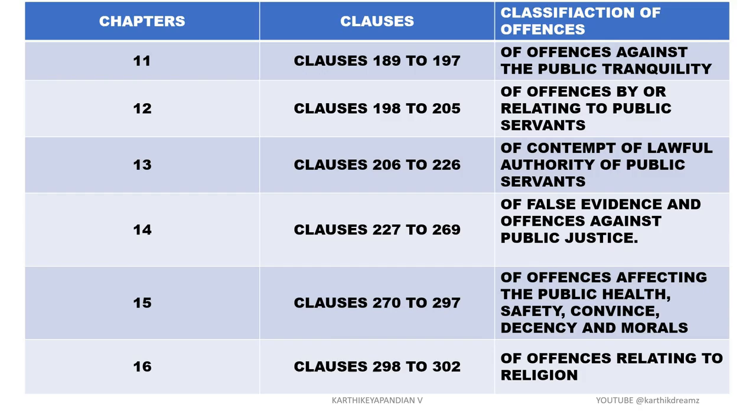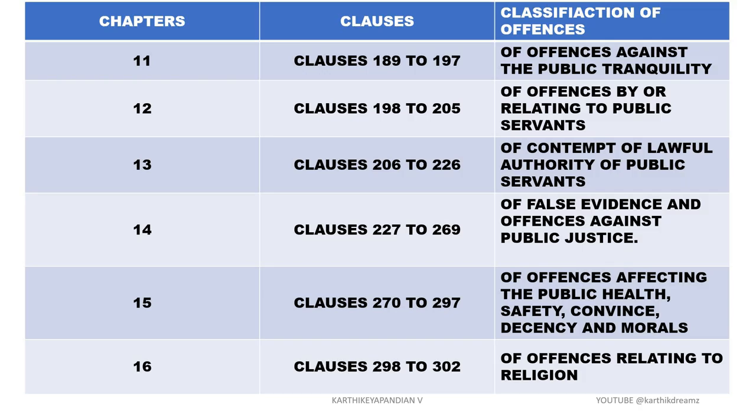In chapter 13, we have clauses 206 to 226, on contempt of lawful authority of public servants. So here we'll have absconding to avoid service of summons or other proceedings, preventing service of summons and other proceedings, or preventing publication thereof, and all those clauses will be included. In chapter 14, clauses 227 to 269, false evidence and offences against public justice: giving false evidence, fabricating false evidence, punishment for false evidence, and all those false evidence crimes will be included in this.